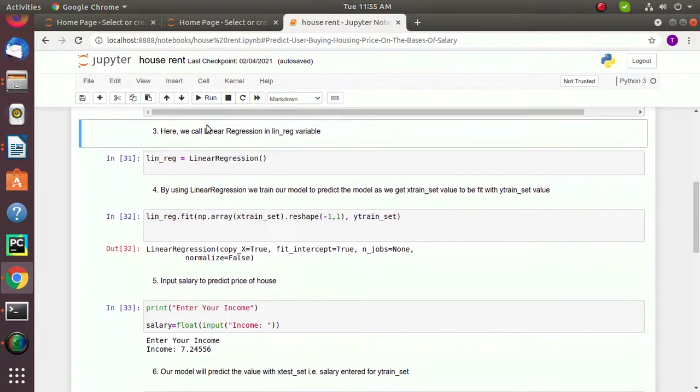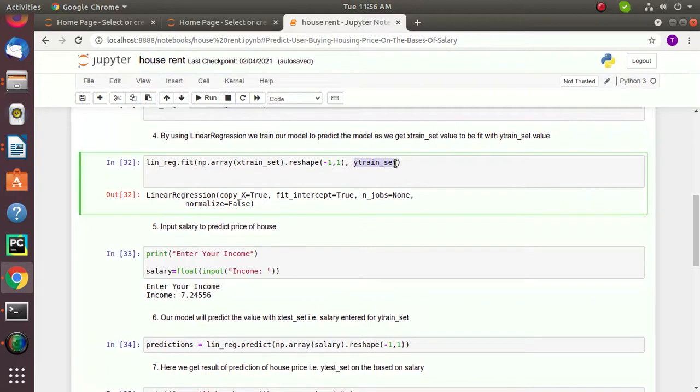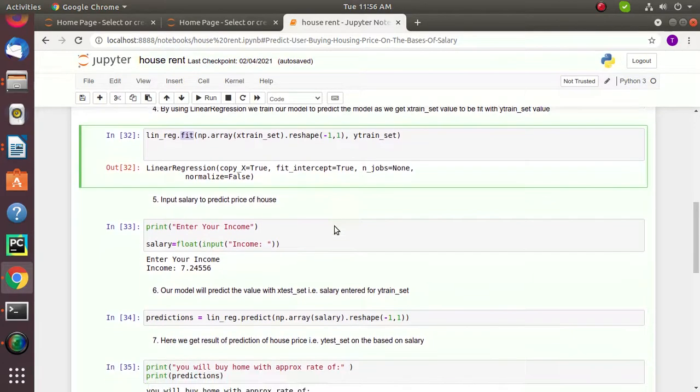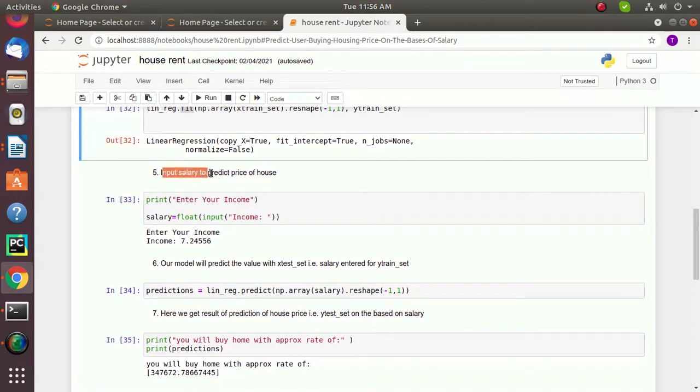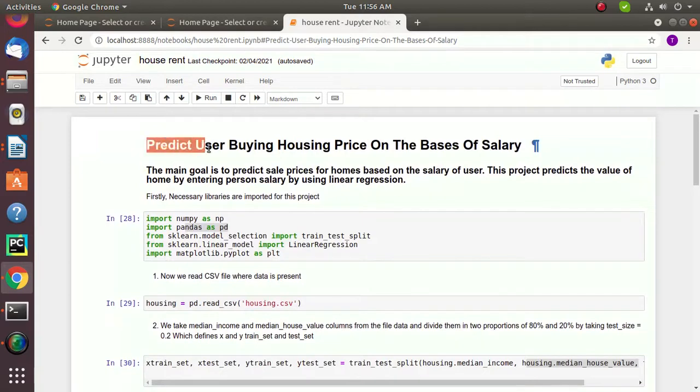Now we're going to call the linear regression. In the linear regression variable, we call the function linear regression. By using the linear regression, we train a model to fit with the y train set value. As you can see, y train set value is here, and we are filling the values in the linear regression model, the model which is required. The next step is we input the salary to predict the house. Now, what was the motive of our project? It was to predict the user's housing price on the basis of the salary.